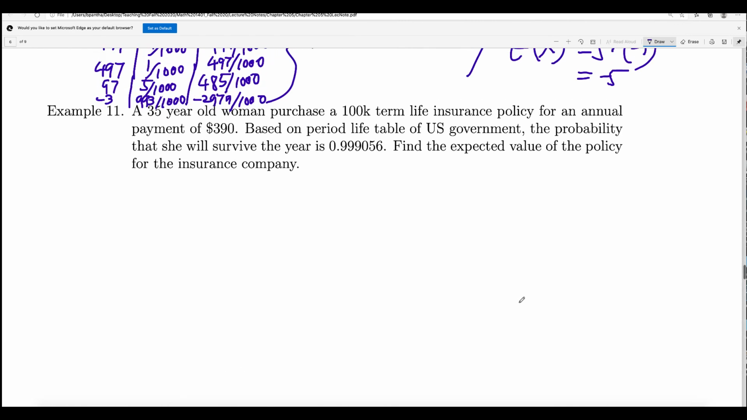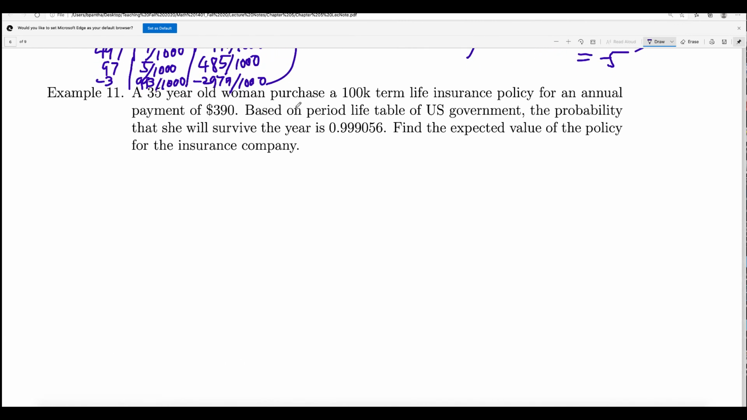Let us do the last example here. A 35-year-old woman purchased a term life insurance policy for an annual payment of $390. So this is the yearly payment. Okay, based on period life table of US government, the probability that she will survive the year is 0.999056. Find the expected value of the policy for the insurance company. Okay, so how do you do that? So you want to find out the expected value of the policy here for the insurance company. So what is the expected gain for the insurance company? That's what the question is asking.